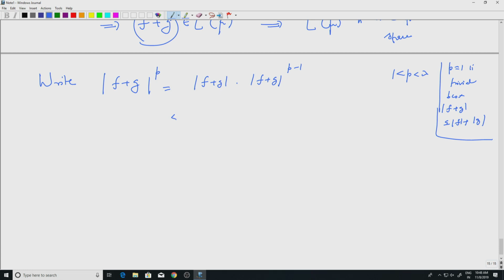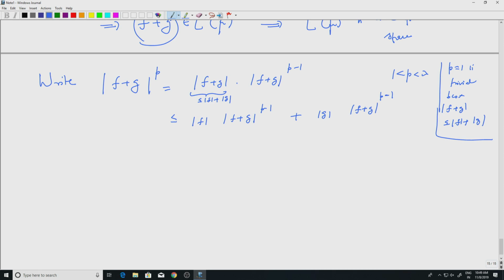Now this is less than or equal to, here I know mod f plus g is less than or equal to mod f plus mod g. So I get two terms: one is mod f into mod f plus g to the p minus 1, plus mod g into mod f plus g to the p minus 1. All I have done is to distribute mod f plus g to the p minus 1 over two terms.